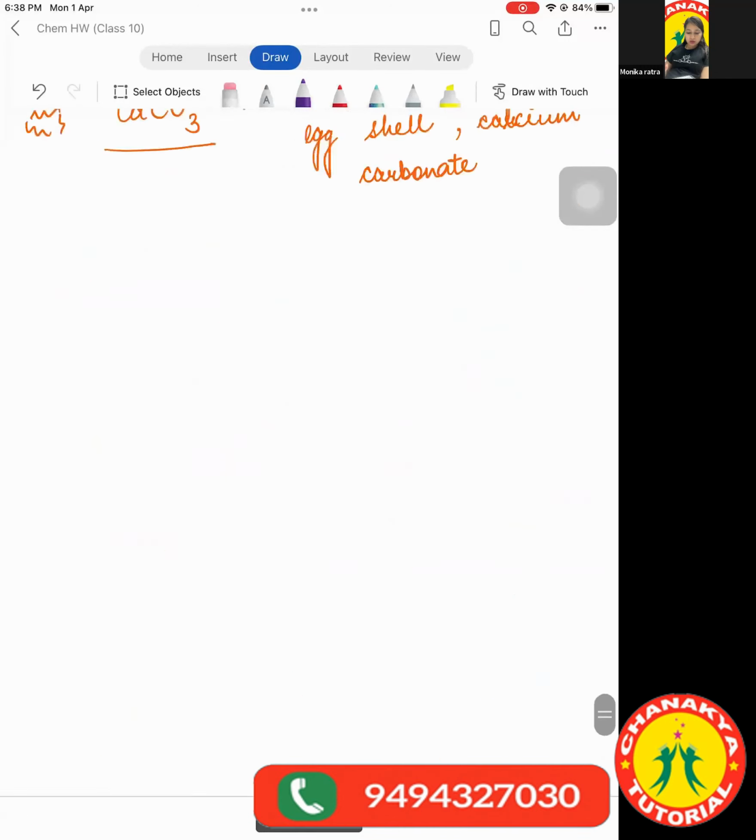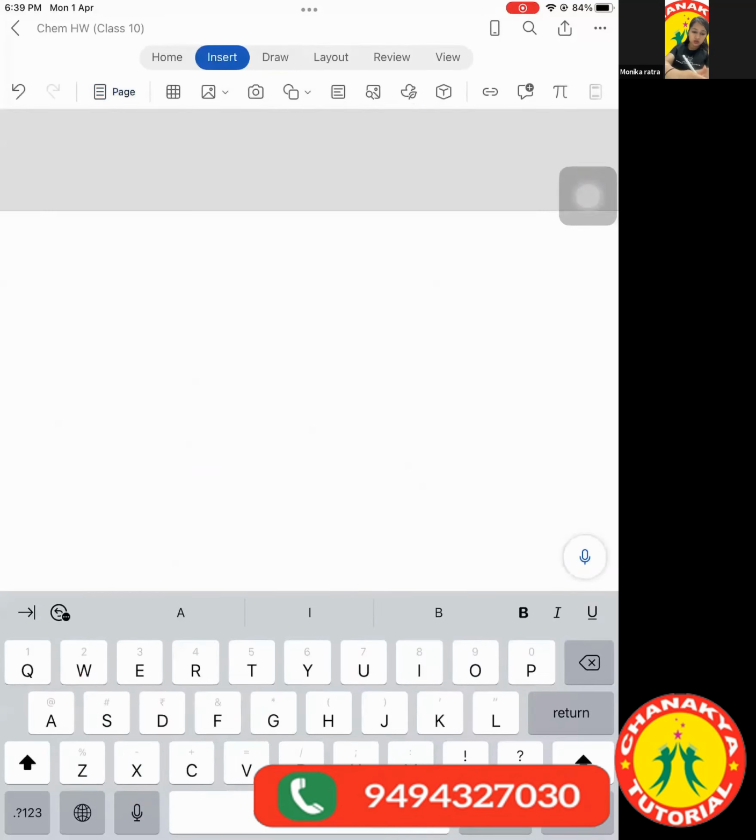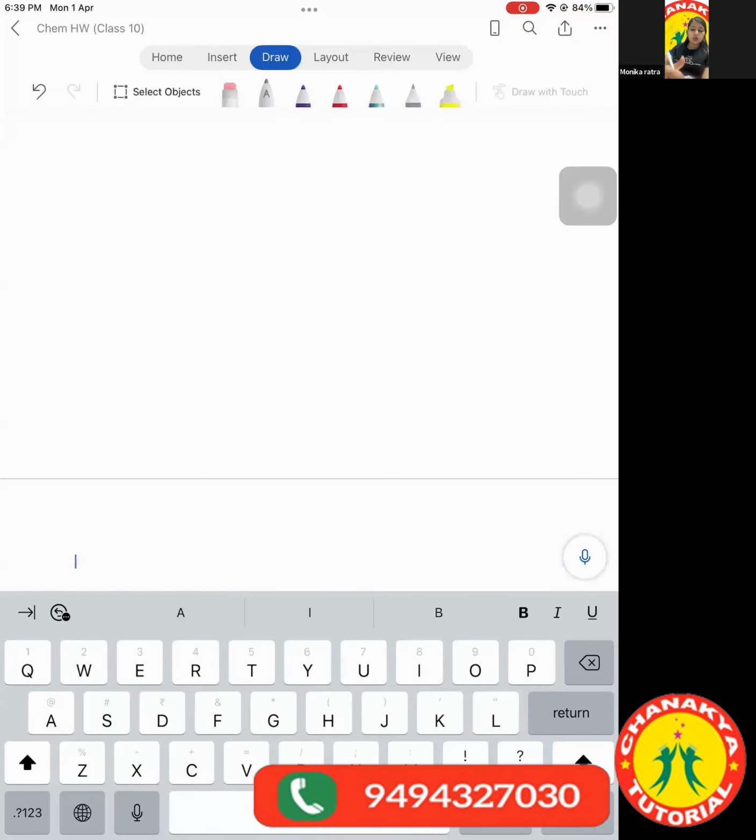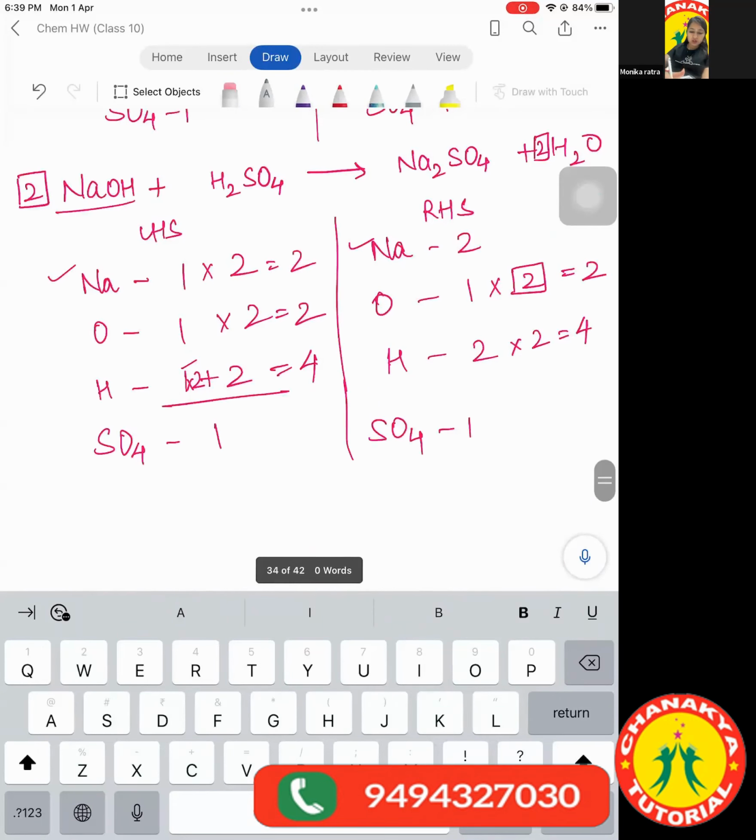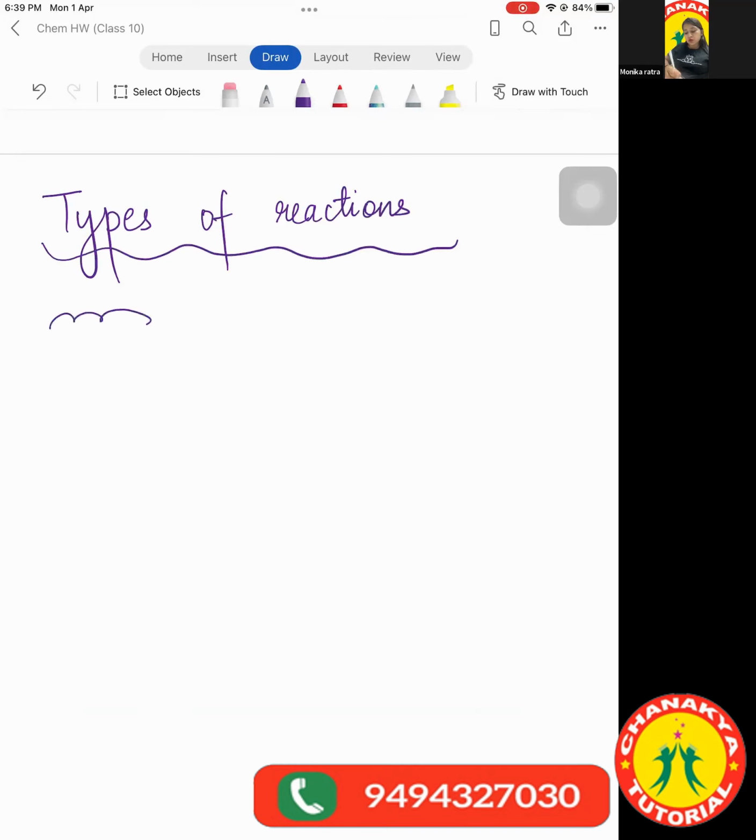Okay, children, now let us start with the types of reaction. It is very, very important, and there are many questions which come in the exam related to these. There are actually 5 types of reactions, and we are going to study, I think, 1 only today or maybe 2. So the first type which we are supposed to study is the combination reaction.